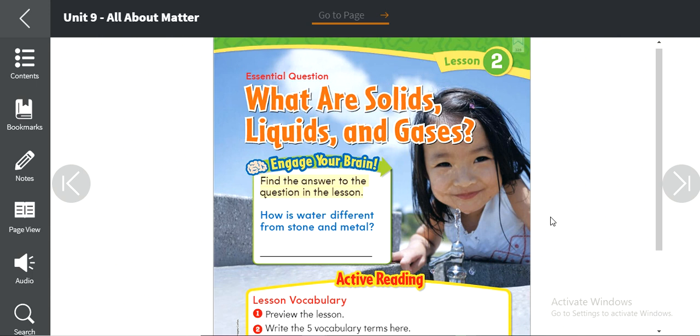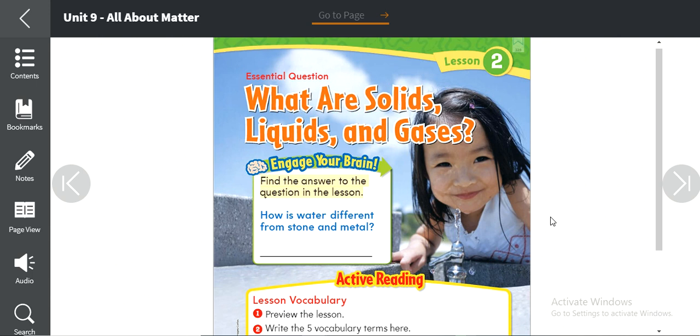But how about water? Does it have its own shape? Does it have like a heart shape or a triangle? No. Water takes the shape of the container that you put it in. If you put it in a water bottle, it's gonna take the shape of the water bottle. If you put it in a plate, it's gonna take the shape of the plate.